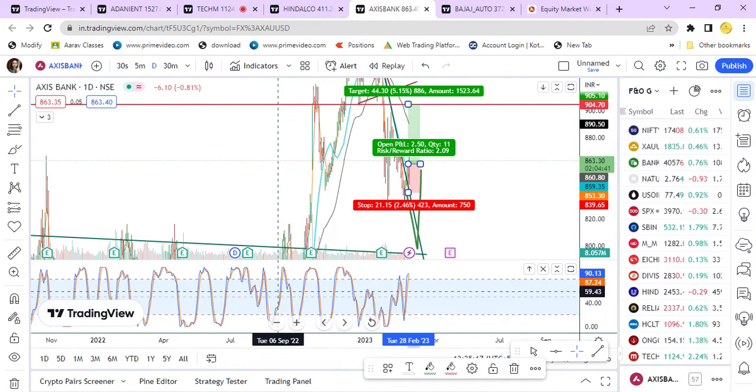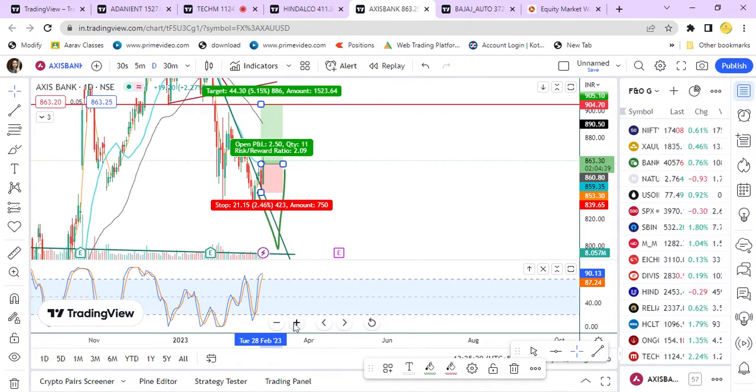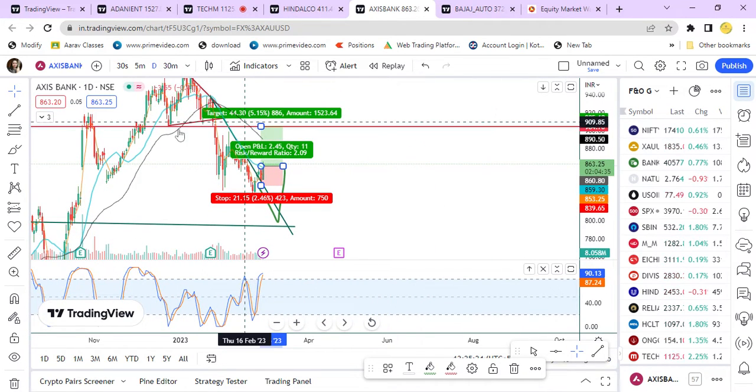breakout happened with high volume, right? Breakout happened on high volume. So if the value stays above, like here, if it becomes stable, it will take time. Why it will take time is that this 20 moving average is below the moving average 40.